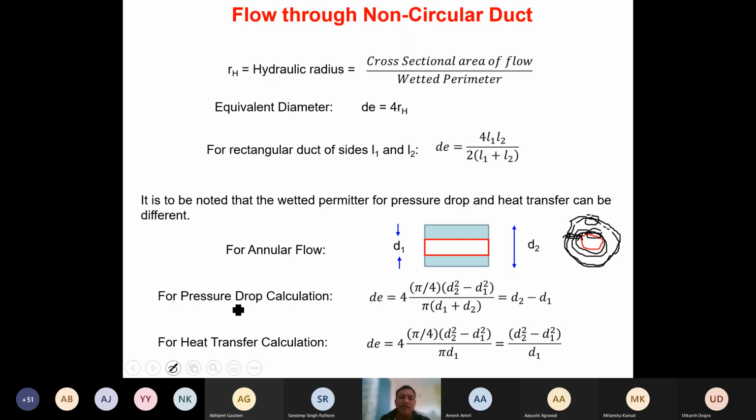So that's what we have done here. You can see here for a pressure drop calculation the denominator, which is nothing but the wetted perimeter, is given as pi d1 plus pi d2, isn't it? Because both this surface and this surface are important for pressure calculation. For heat transfer, only this surface is important. That's why only pi d1 is there in the denominator. The numerator is again the difference between the areas: pi by 4 times (d2 square minus d1 square). That is the total cross-sectional area of the flow. Is it clear to everyone what we have done here? Hello? Yes, sir. All right.